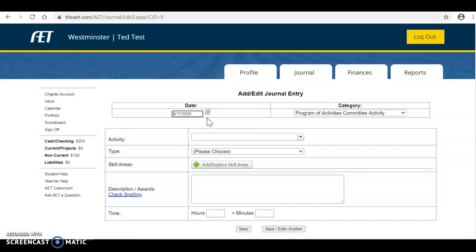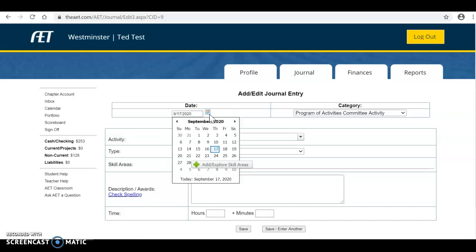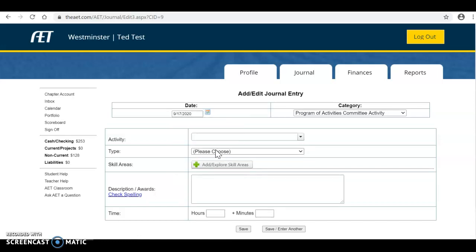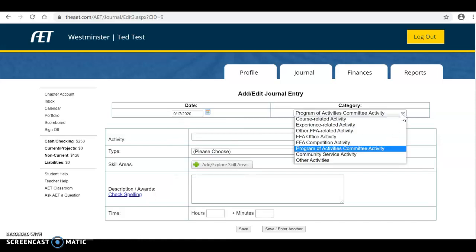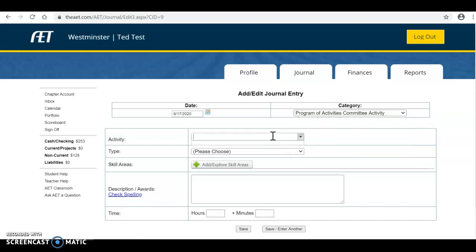Okay, so we're going to do the day in which you did it. We're going to say that we are on top of things and we are doing it in the day that we actually did the activity. Again, for category, if you accidentally click the wrong one and you need to be putting something else in, you can go down here and do that. We are going to say that we are doing a kickoff planning.